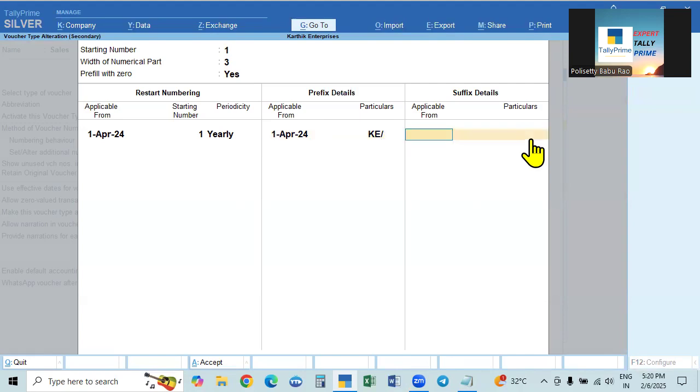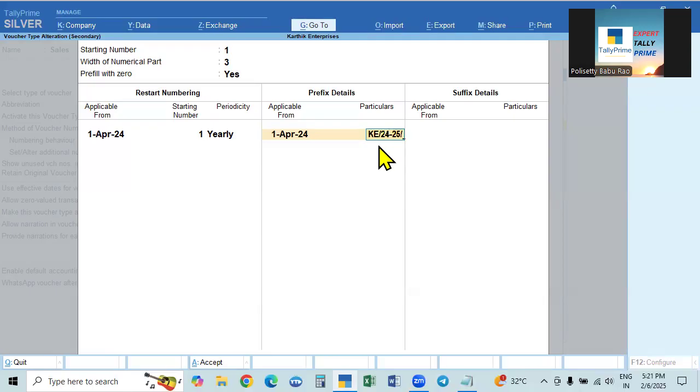Again 1 and 4, after this is the suffix. After the number, if you want to fix anything, slash 2425. So the number will be there, before the number KE will be there, and after the number 2425 will be there. Or sometimes before the number itself we can put KE 24, 25. This also we can do.